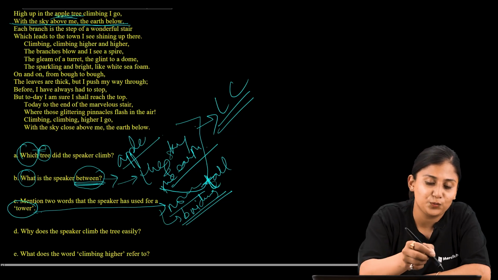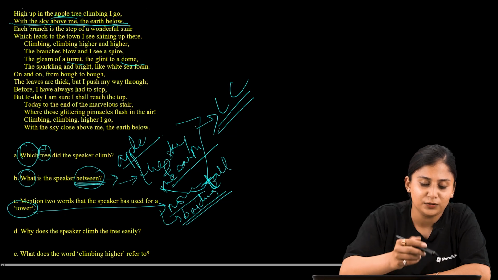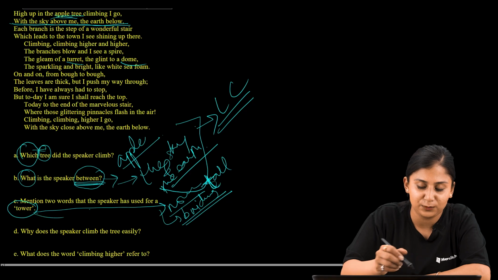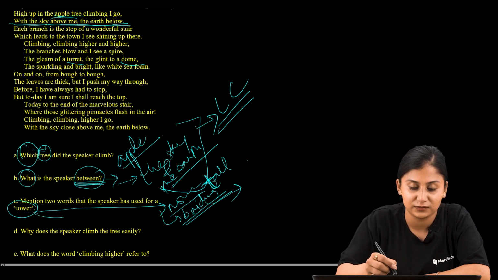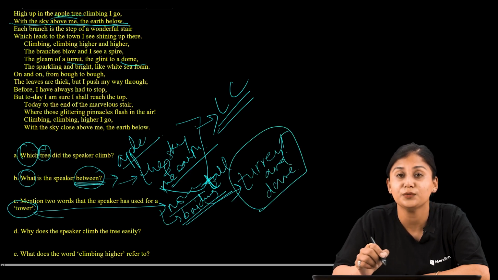So the words are torrent and dome. The two words that the speaker has used for the tower, that provide us the insight of a building, are torrent and dome. These are also a type of building.